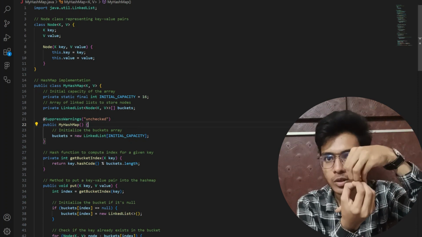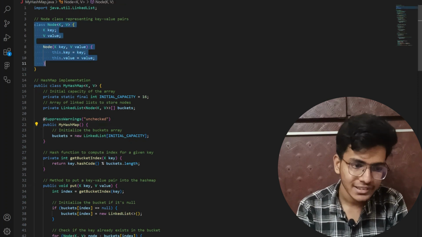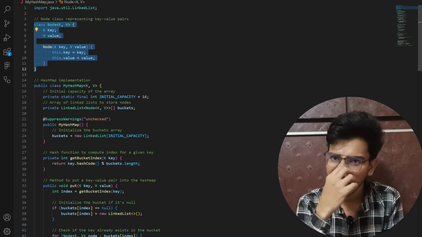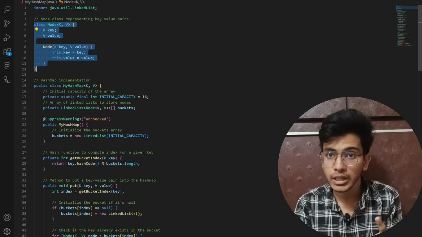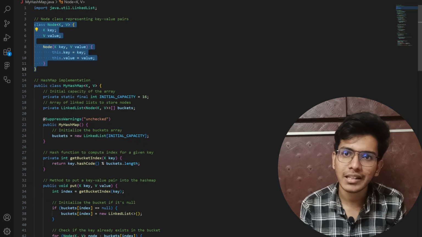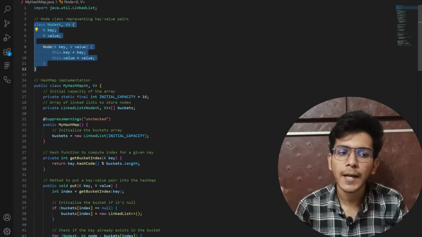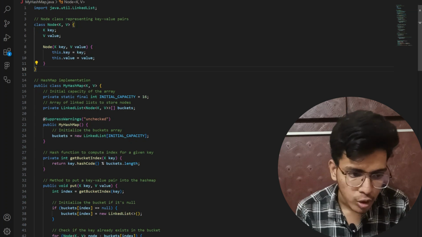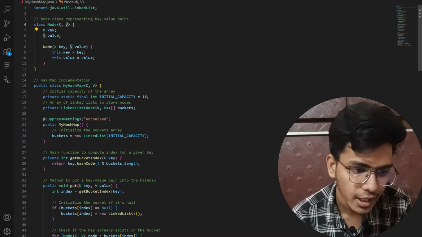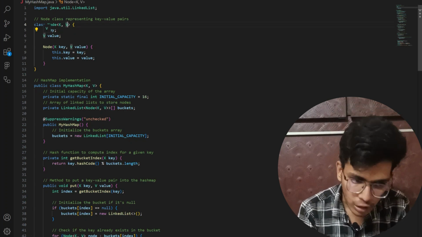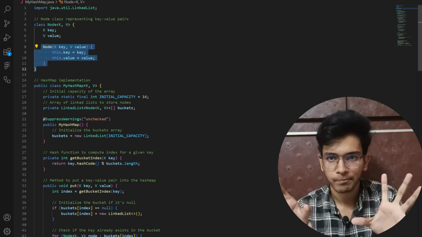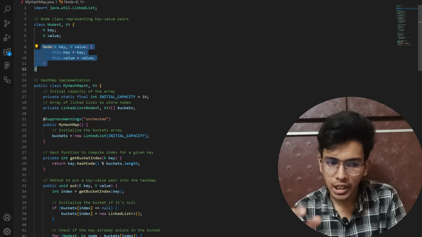To create a single node, I have created a class Node, and this node can be of any data type. Let's say my key is a string or int or boolean. My key can be anything, and my actual value's data type also can be anything. Because I am getting any data type, I have created a generic class, which means I can create a value of any data type. In the Node class I am creating a constructor and initializing the key and value pair. This is what I am doing whenever I am creating a new node.